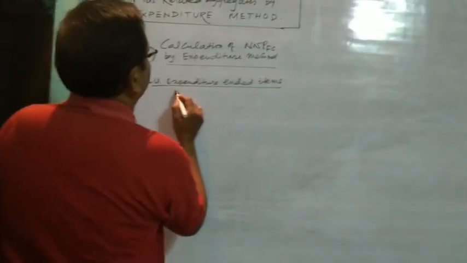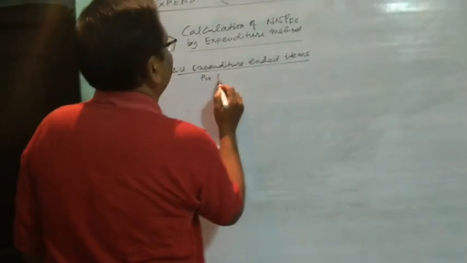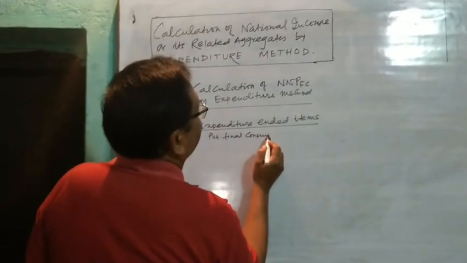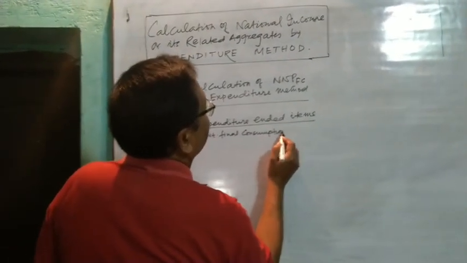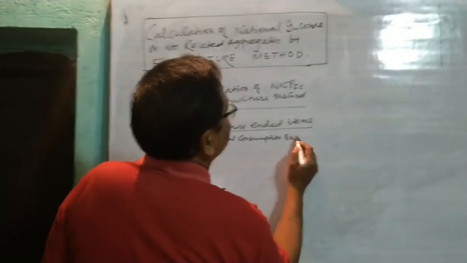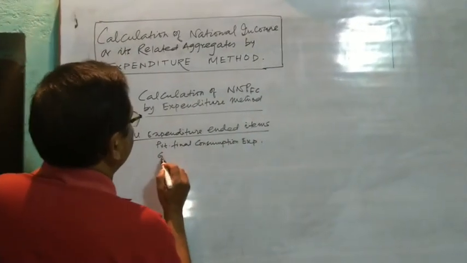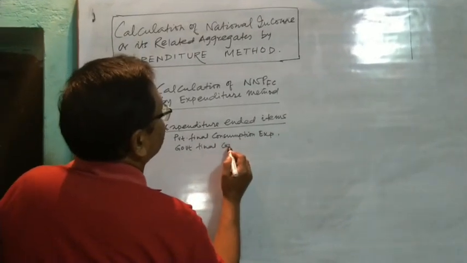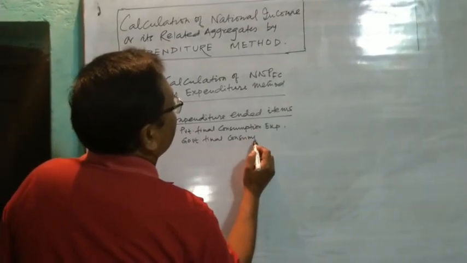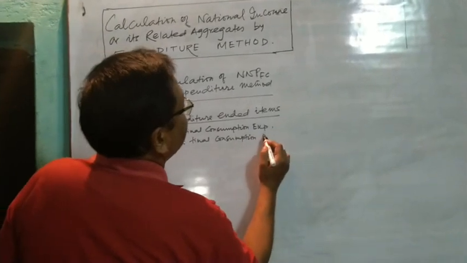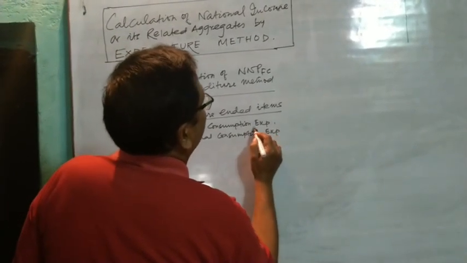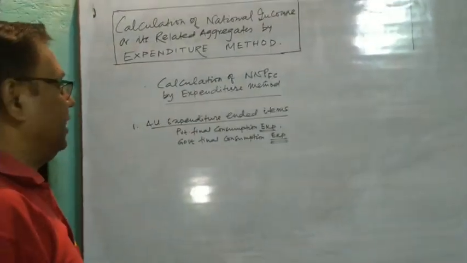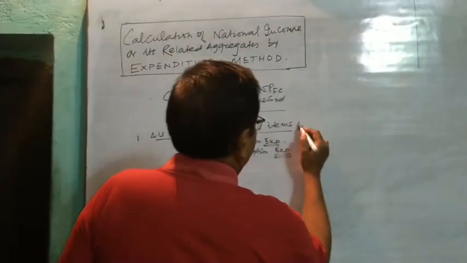For example, private final consumption expenditure, government final consumption expenditure. In this way, all those words which end with expenditure will be added.